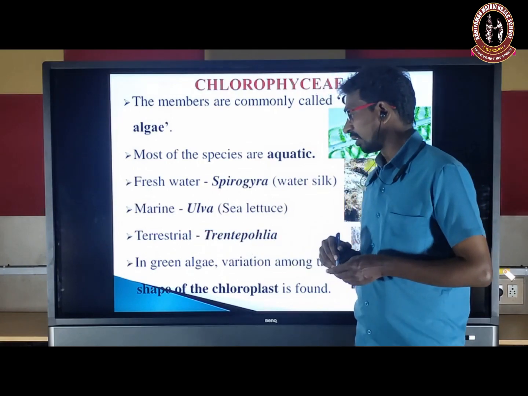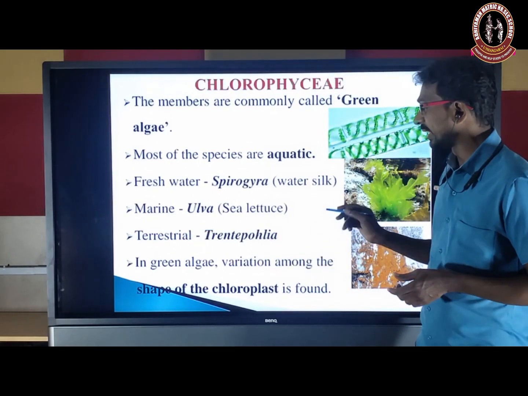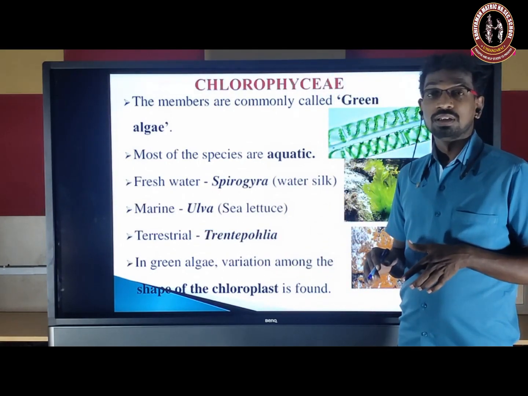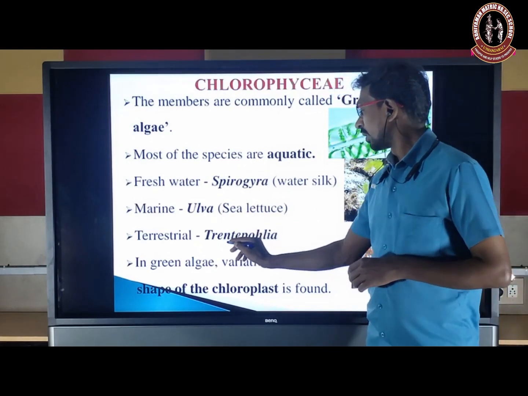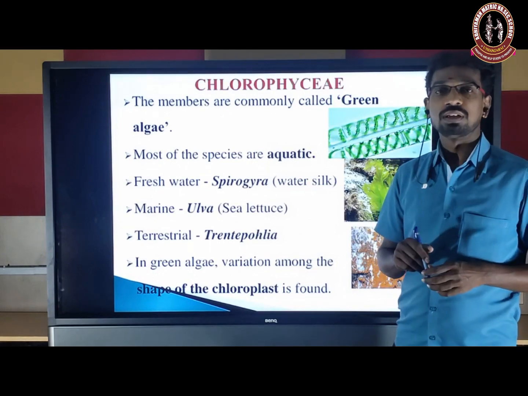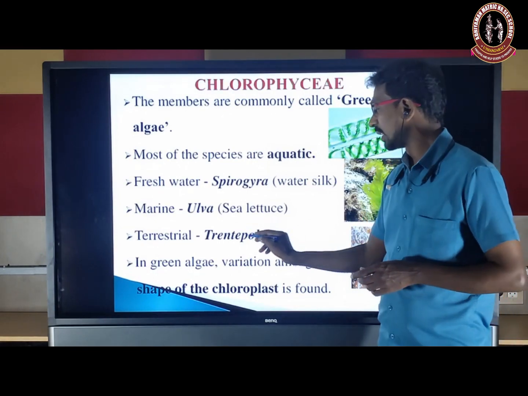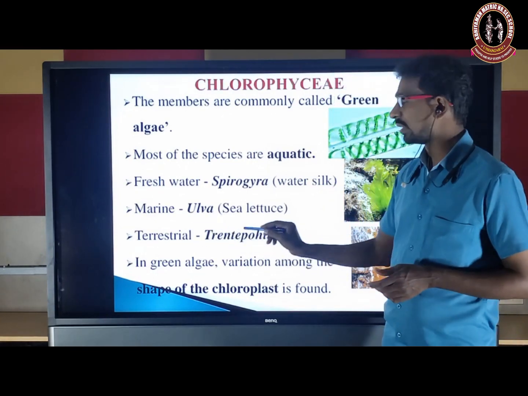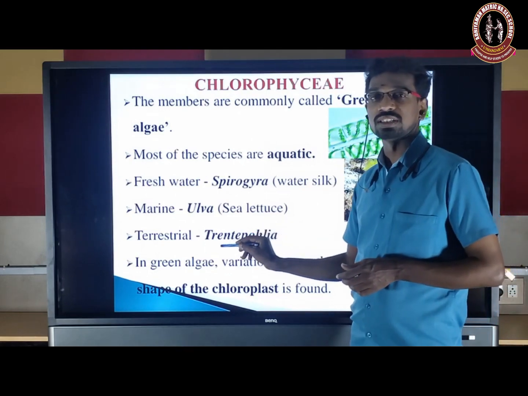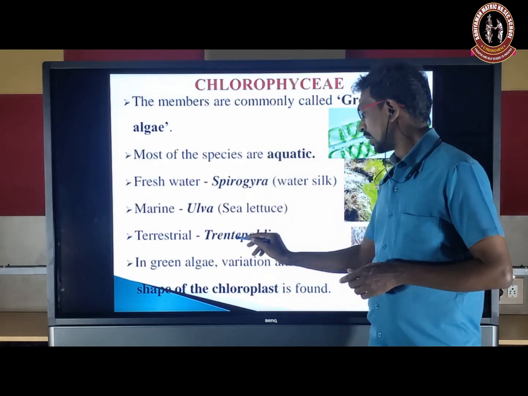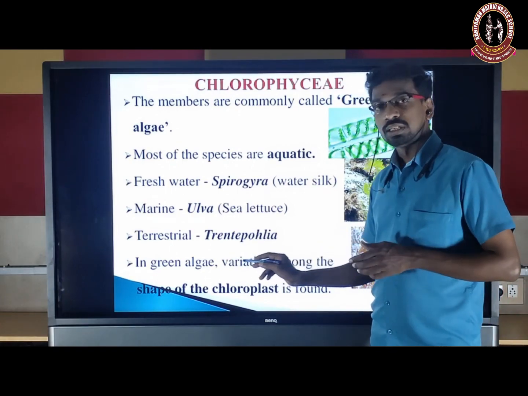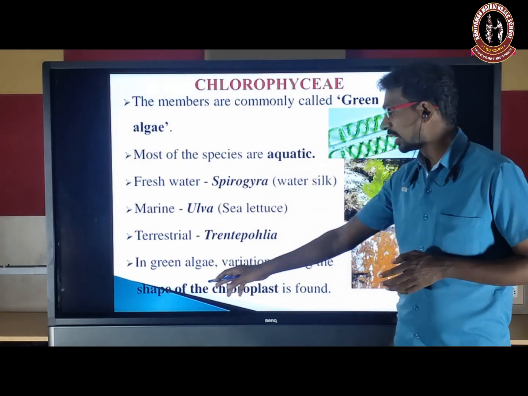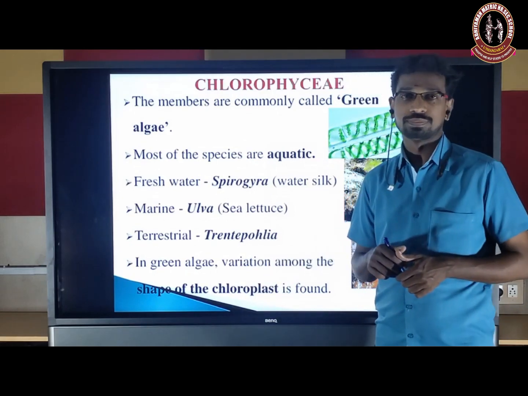And terrestrial algae: some algae are present in the soil. That is a terrestrial alga, and it is very important. Which is an example of a terrestrial form of Chlorophyceae? Pteridophylla. In green algae, there is a variation in the shape of the chloroplast.